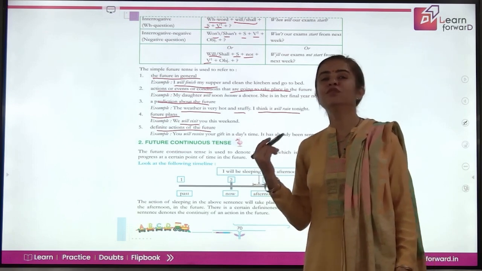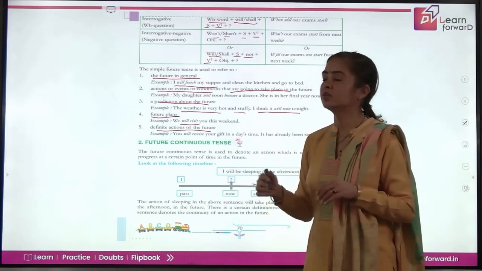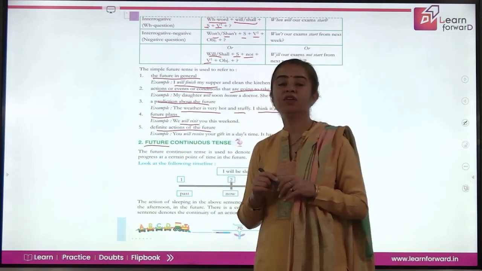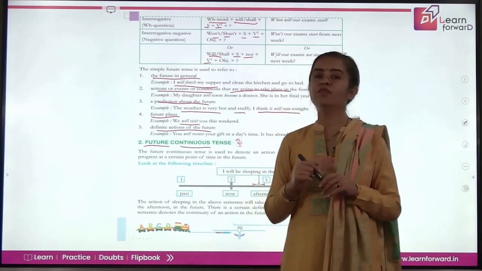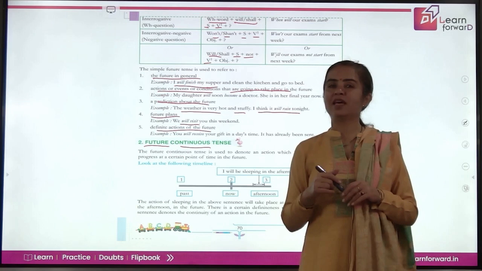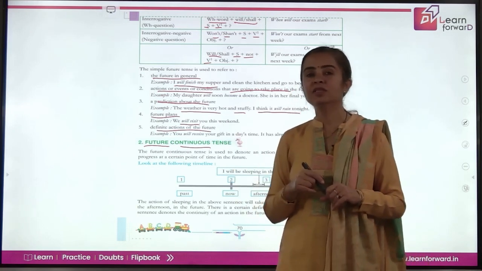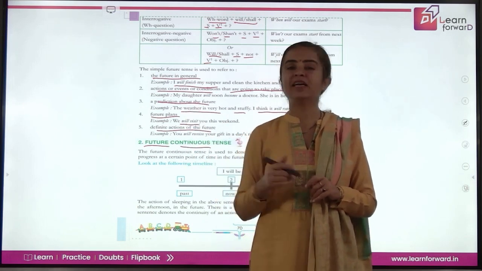Coming to next is future continuous tense. Now see how you look at the verb structure. Very simple, because it is future, definitely it will have will, shall. Now because it is continuous tense, which form of verb do you use in continuous tense? ing form. Yes, perfect. And if you remember what we have learned in present continuous tense, the form is is, am, are plus ing form of verb.